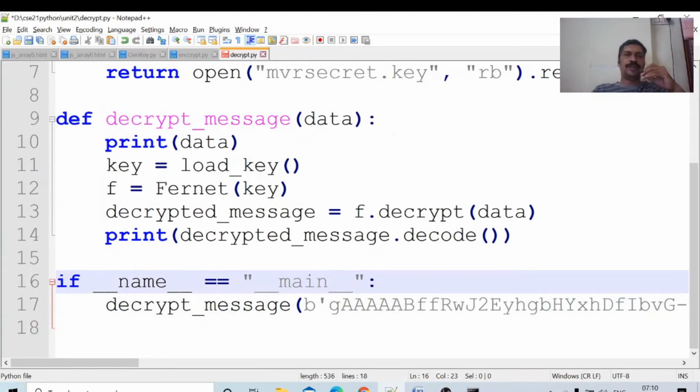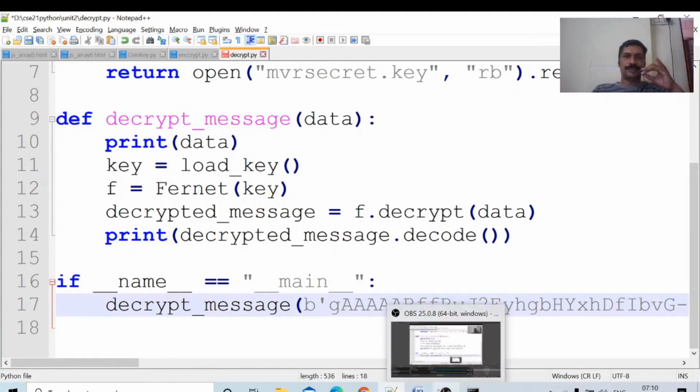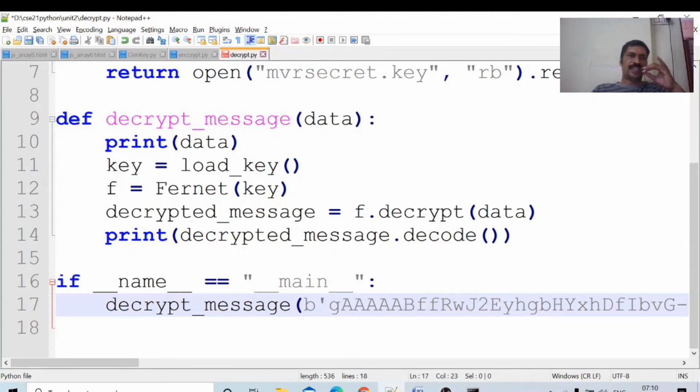If name equal to main is the starting point of decrypt.py. The program starts here with decrypt message. This message comes into the variable data. I print the data value and load the key. This is the initialization of the algorithm, F equal to Fernet key, using the key.